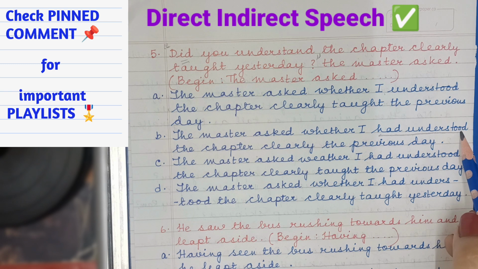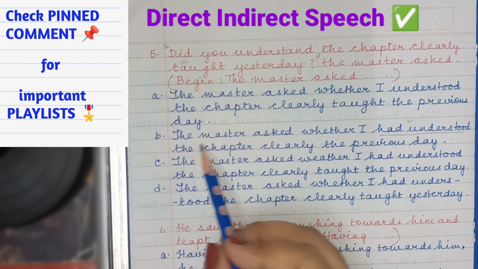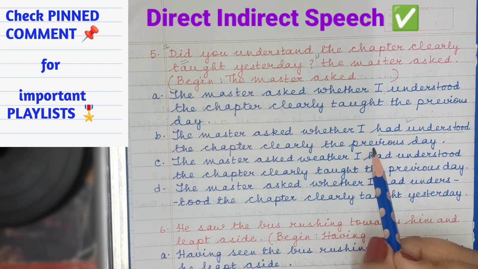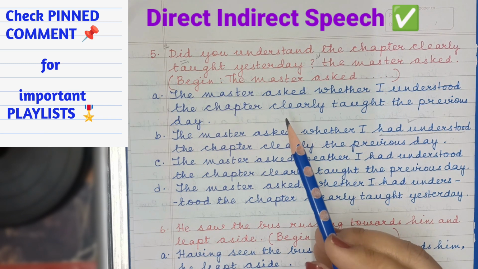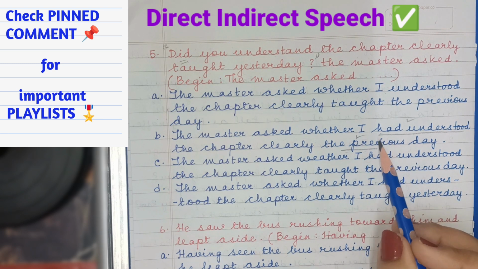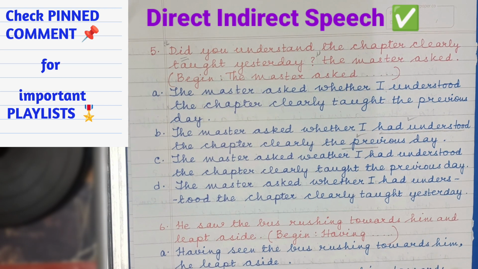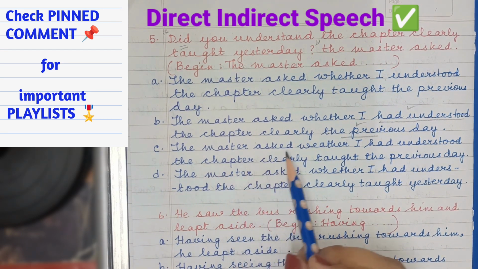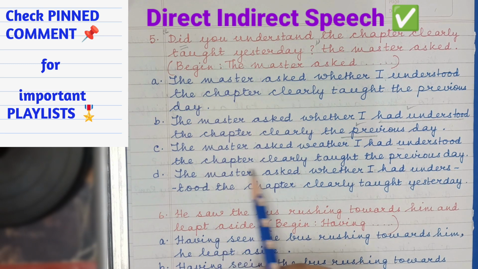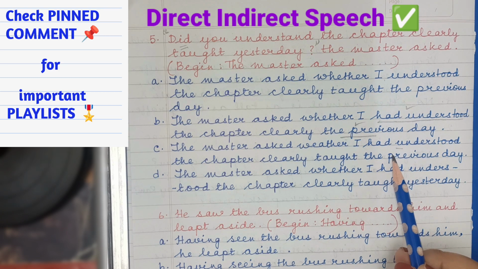The master asked whether I had understood. Here, past perfect. Past tense becomes past perfect. The master asked whether I had understood the chapter clearly the previous day. Yesterday must become the previous day. Here, this is also changed. First, let's analyze the other two options and then I'll tell you the right answer. The master asked whether I had understood, again past perfect, the chapter clearly taught the previous day. All the necessary changes have been made here.